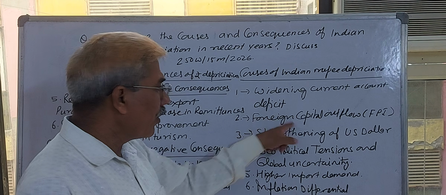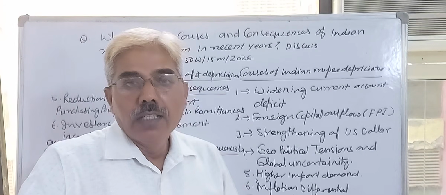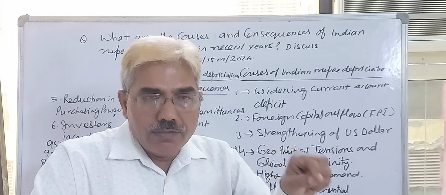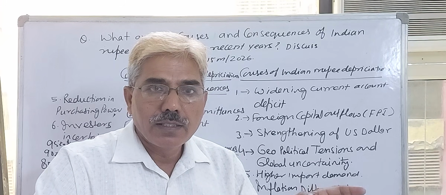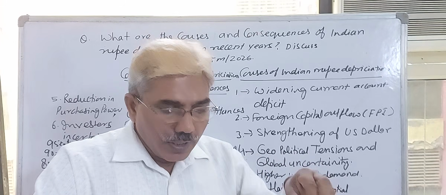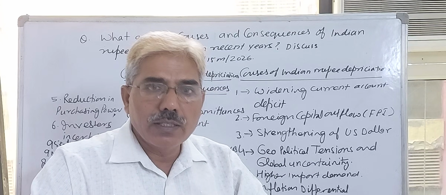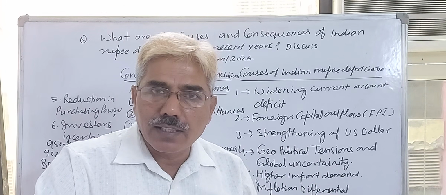Second point, foreign capital outflow. As you know, the profit rate on invested capital is the fundamental factor for capital inflow and outflow. If in your domestic economy profit possibilities are decreasing, why are they decreasing?